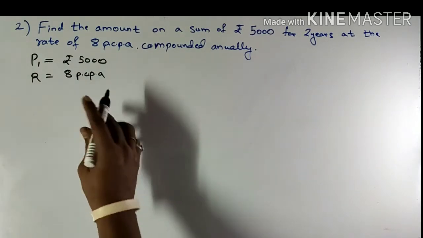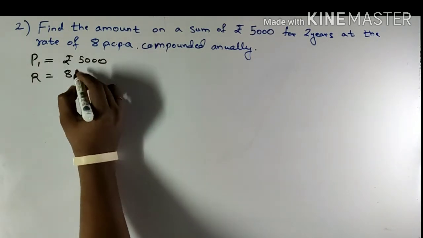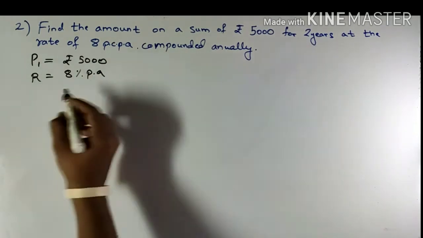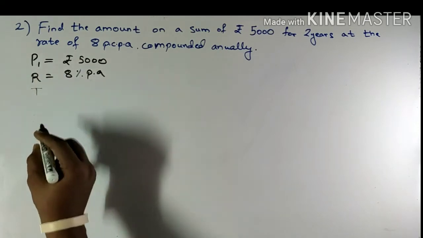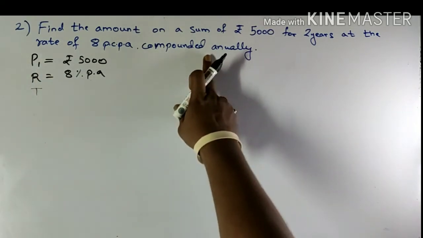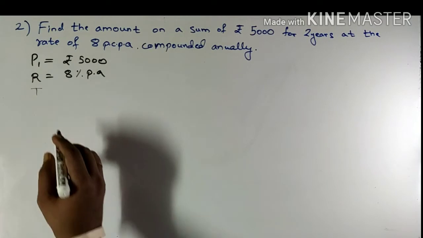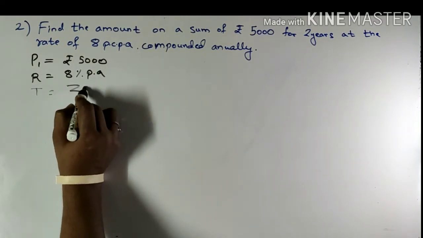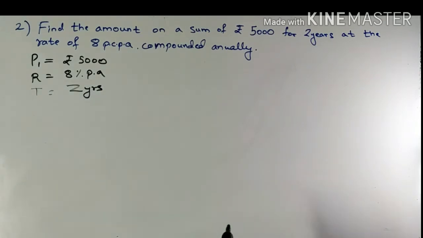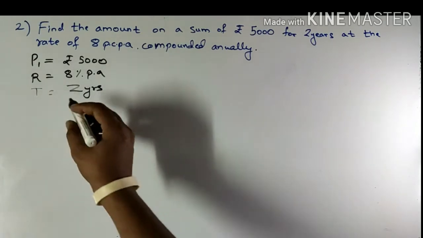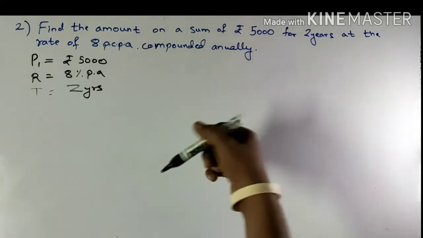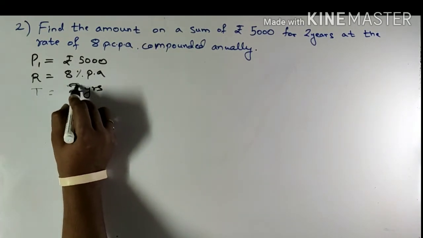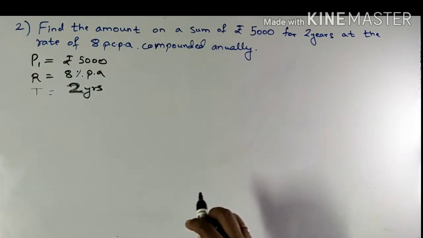This is percent per annum. You may also write it by this notation, percent per annum. Time period is, as we are finding compound interest, we will be having two steps. So first at the end of first year, second at the end of second year, because the total tenure is 2 years.